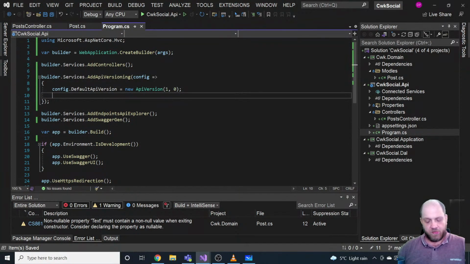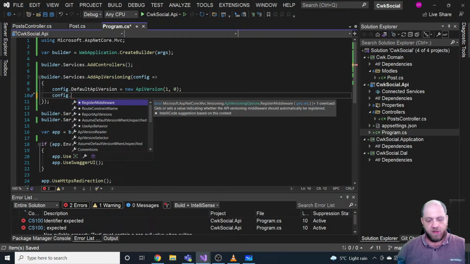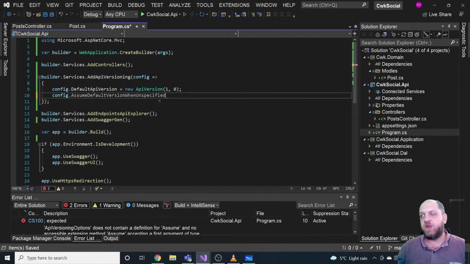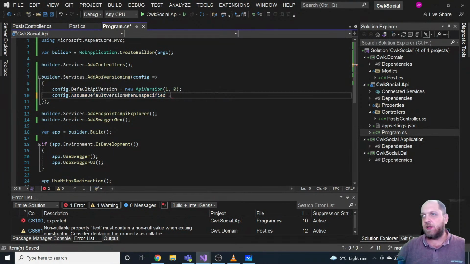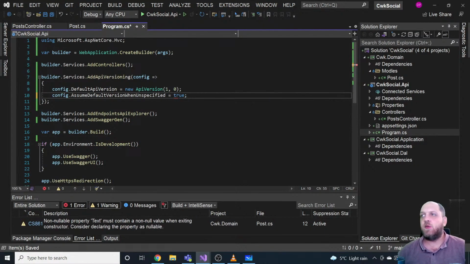Now, there is one other very important setting that I usually like to set when doing versioning, and this is called AssumeDefaultVersionWhenUnspecified. So when clients make calls where they don't really specify the version, I don't like to return errors or not found or things like that. I would just prefer to assume the default version. So in this case, if there are calls where the API version is not specified, it would default to version 1.